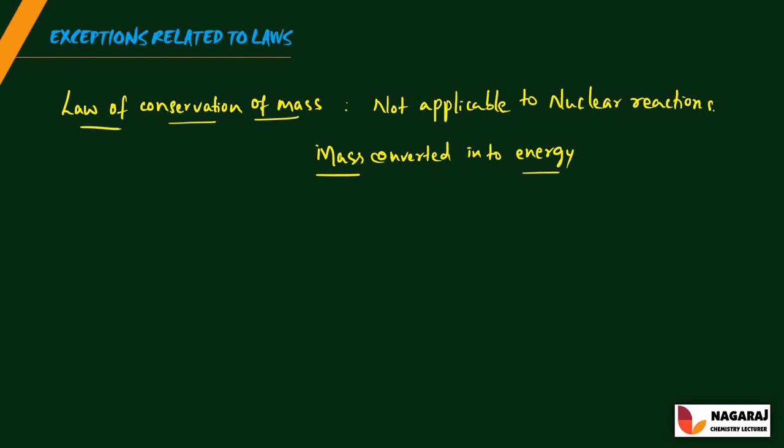Thus, the law has been modified and is known as the law of conservation of mass and energy.